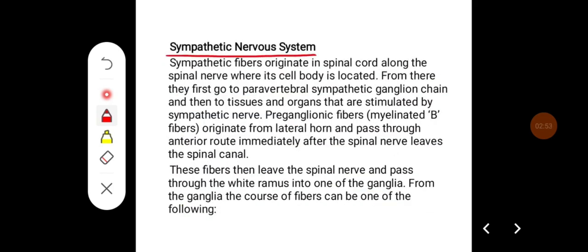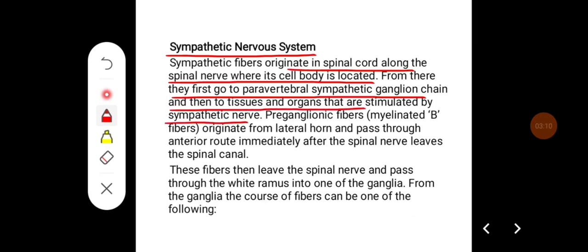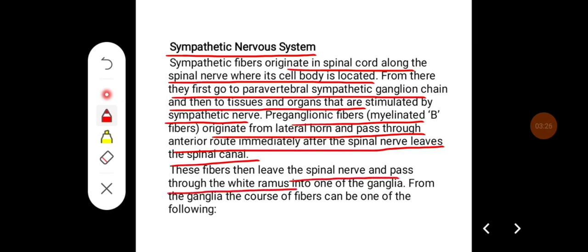Coming to the sympathetic nervous system, sympathetic fibers originate in the spinal cord along the spinal nerve where its body is located. From there, they first go to the paravertebral sympathetic ganglia chain and then to tissues and organs that are stimulated by sympathetic nerve. Preganglionic fibers, which are usually myelinated B fibers, originate from the lateral horn and pass through the anterior root immediately after the spinal nerve leaves the spinal canal. These fibers then leave the spinal nerve and pass through the white ramus into one of the ganglia.